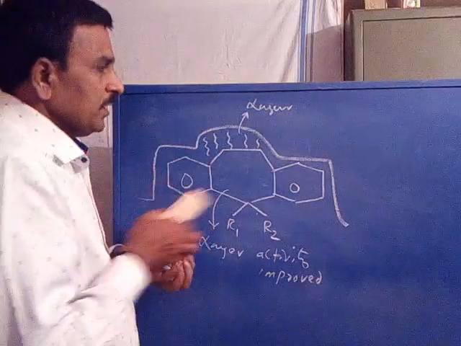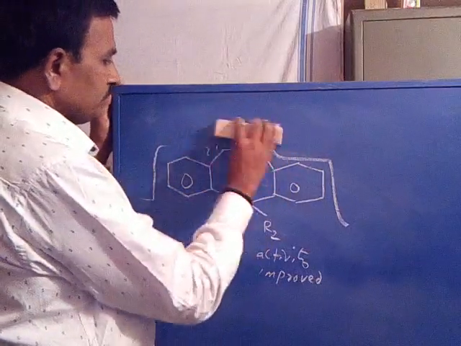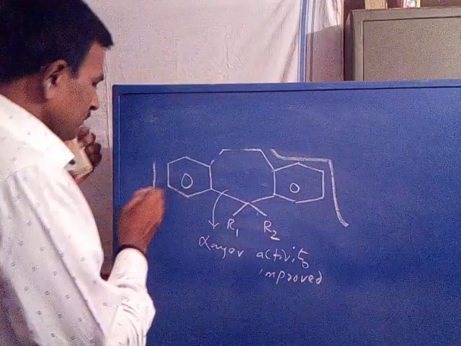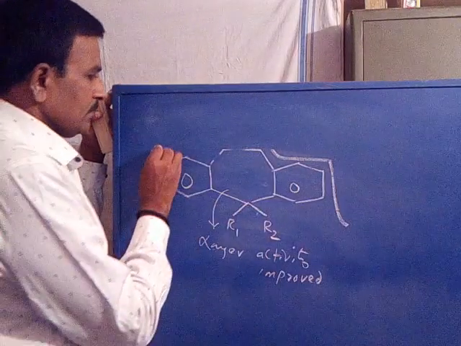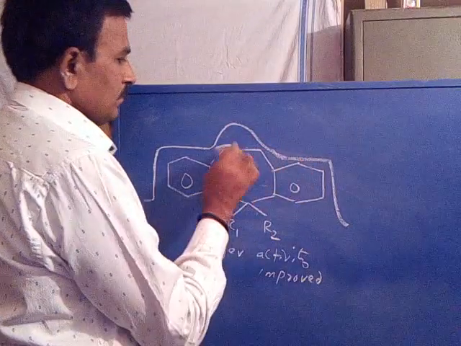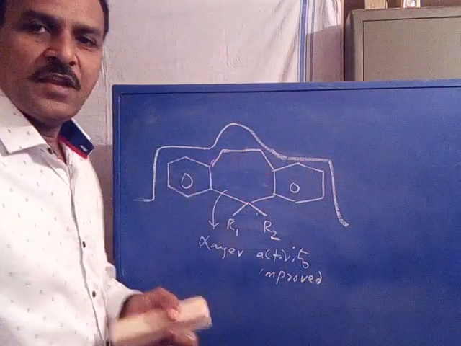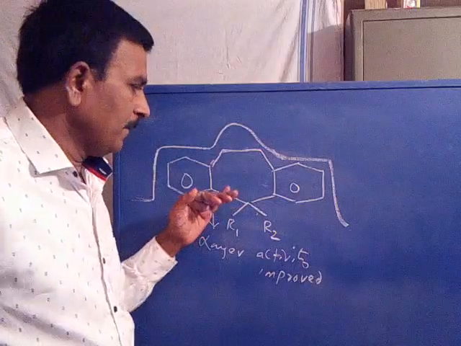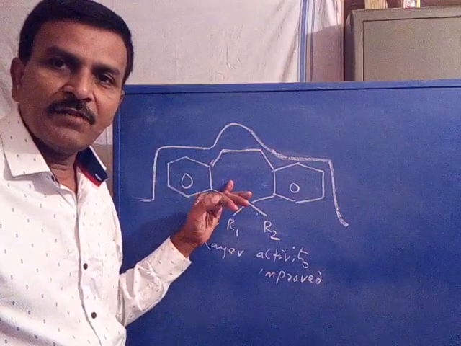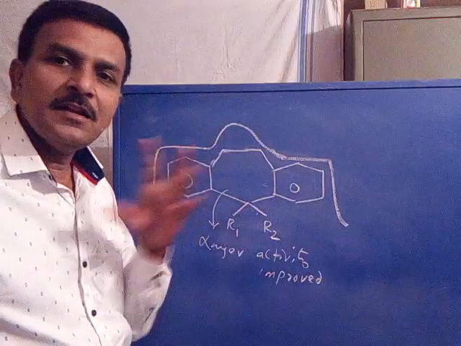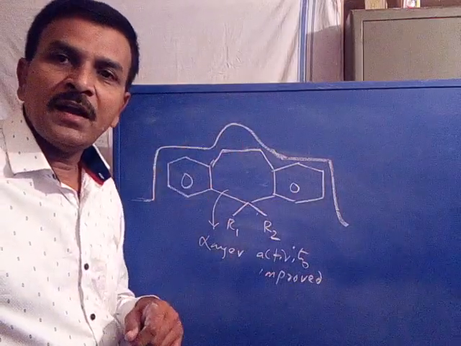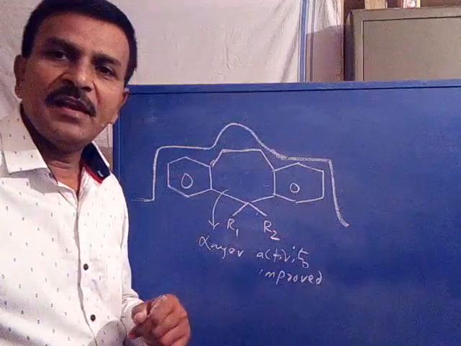Say for example, in the same case, now you can see in the other one, the ring size is larger, it is 7-membered, but the binding region is smaller. Then it is not properly interacted, hence activity will be less.